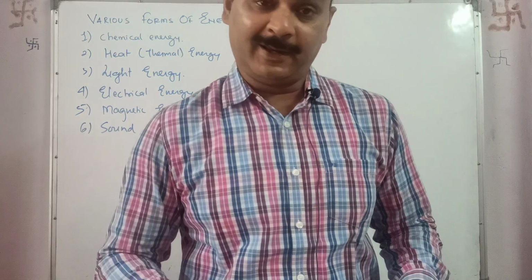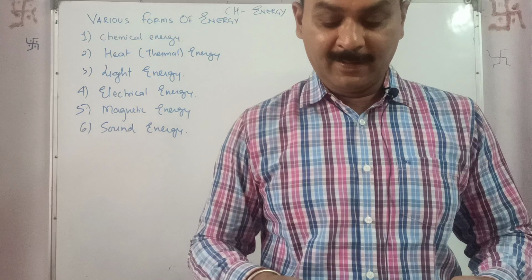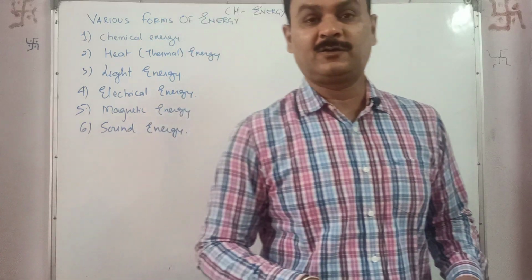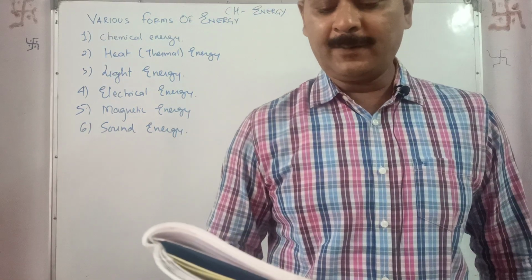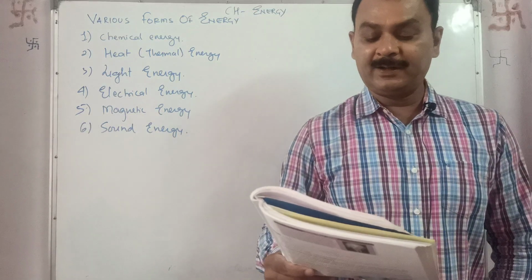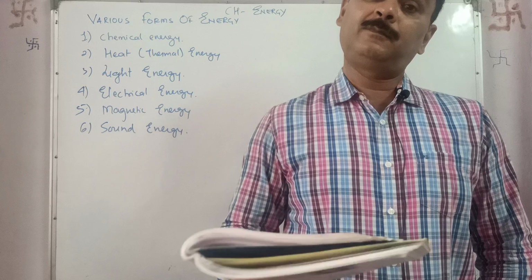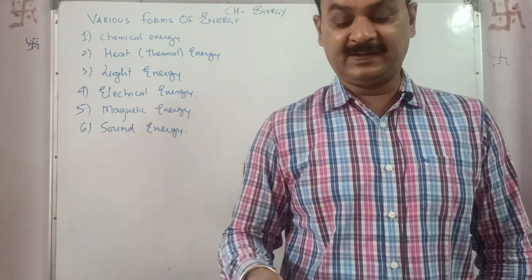Muscular energy. Energy possessed by the muscles of the human or animal body is called muscular energy. That's why you need to work out so as to build strong muscles. You are able to do work on account of your muscular energy. The food you take gives you chemical energy which changes into muscular energy. But that will happen only if you exercise. Otherwise it will go waste.